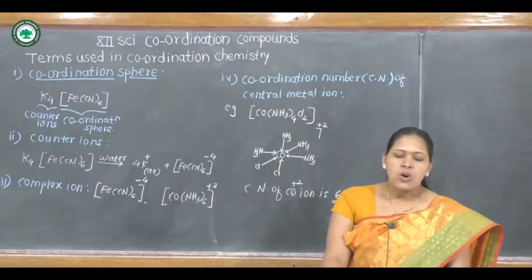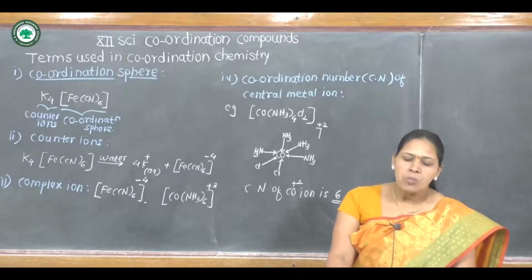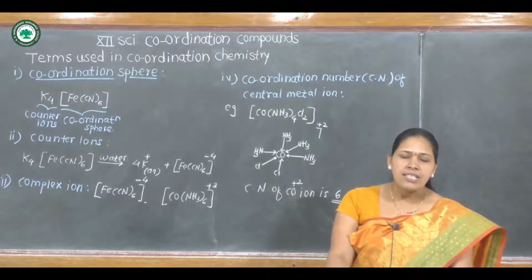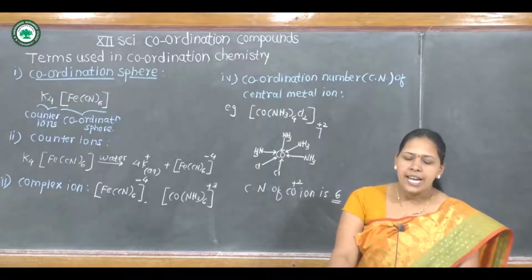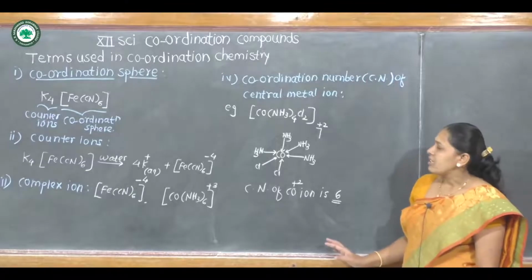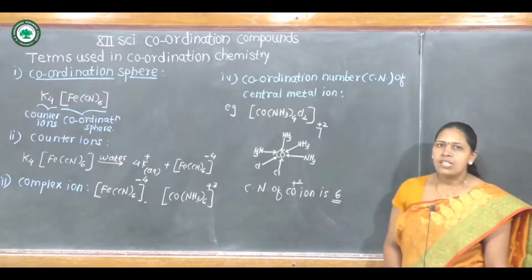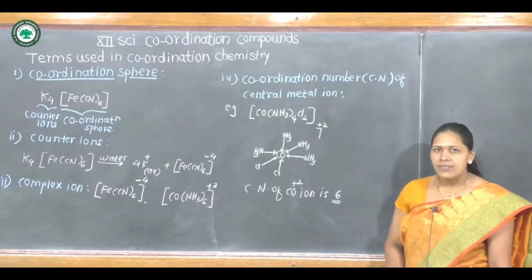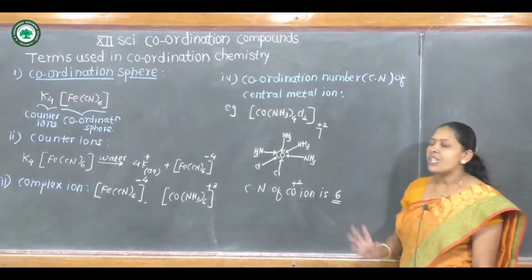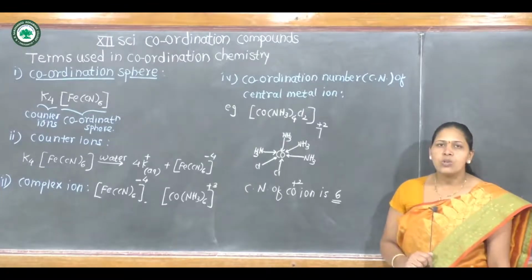Therefore, coordination number of metal ion attached to monodentate ligands is equal to number of ligands bound to it.